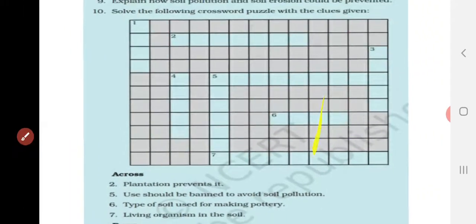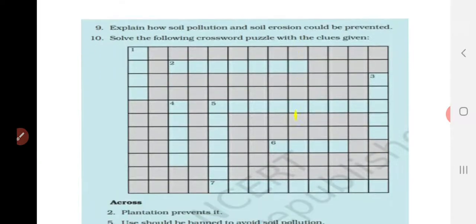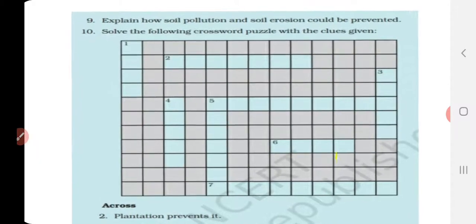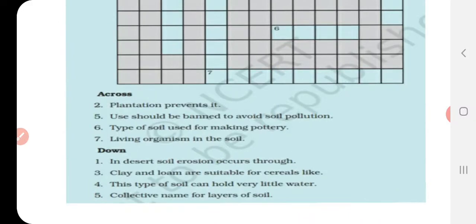Ninth question, explain how soil pollution and soil erosion could be prevented. Soil pollution and soil erosion. So for this question, you can write your general points. Okay. And the 10th question is a crossword puzzle. So first we can complete the across. Second question, plantation prevents it. So by planting, we can prevent some process. So that is the answer for the second question.